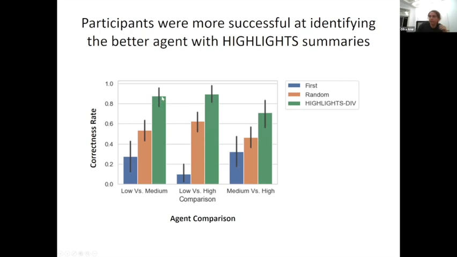in the majority of cases. And some interesting observations here are that when they were shown the first trajectories, if you see the low versus high comparison, which should be very easy, a very bad agent versus a very good agent, people that saw just the beginning of the game actually did very poorly. They only got it right about 10% of the time. And we asked them to explain their choices. And what they said was that it looked like the good agent was taking risks, and they didn't see the rest of the game. So they didn't know that this agent can actually do this.